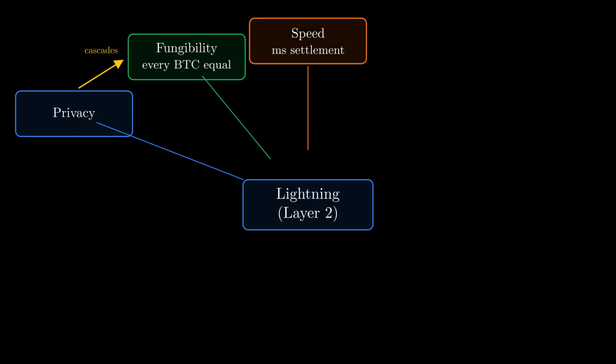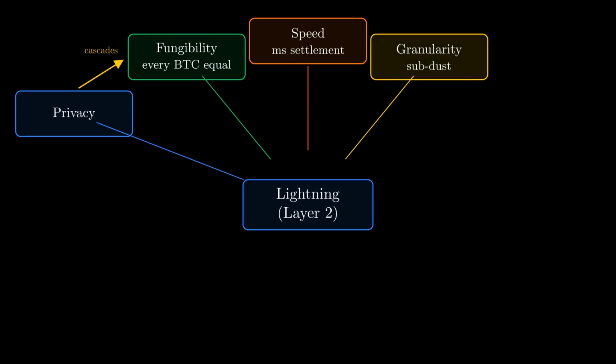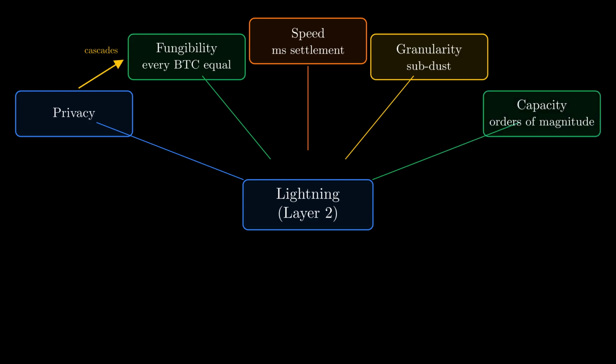The off-chain design delivers speed, millisecond settlements since HTLCs clear without waiting for a block. Granularity, payments at least as small as Bitcoin's dust limit, the smallest amount worth spending, and potentially smaller. Capacity orders of magnitude beyond on-chain, limited only by each node's own capacity and speed.